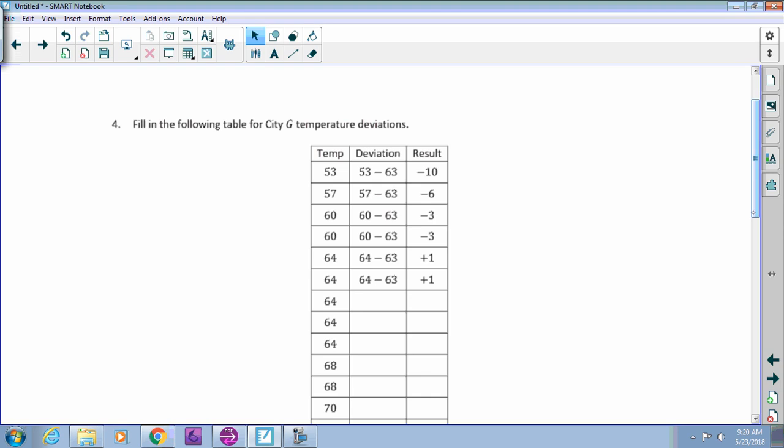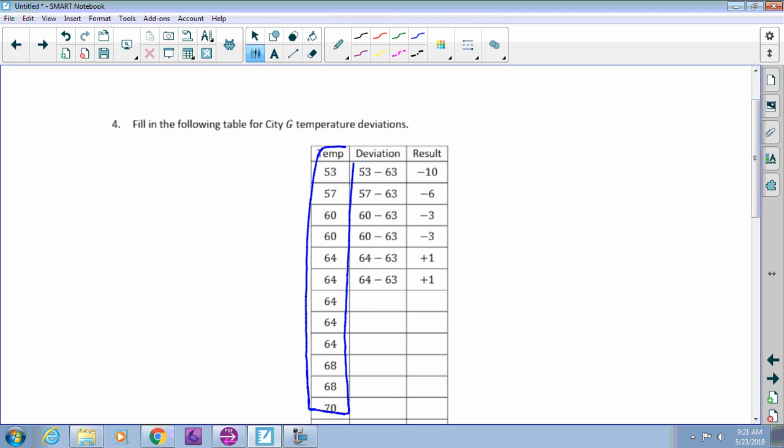They have this pretty little chart that says temperature. These are all the temperatures in the left-hand column for city G. That's where all of these numbers came from. The deviation column, you'll notice they take that temperature and put it right here, and all of these numbers are our mean. That was our mean temperature of 63. So if you had a temperature of 53, you would say, well, that's 10 degrees below what we normally see, so that would be a result of negative 10.